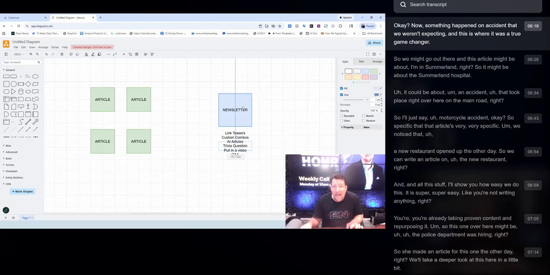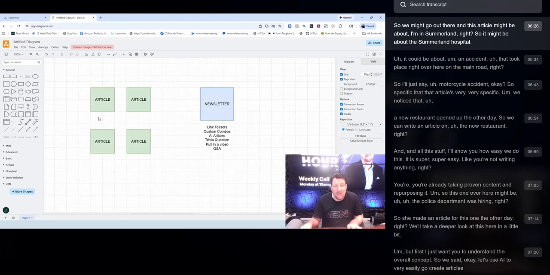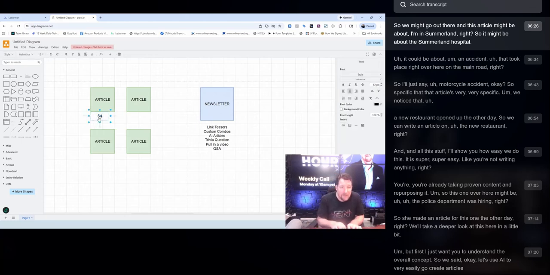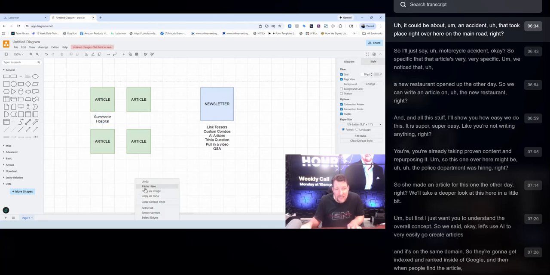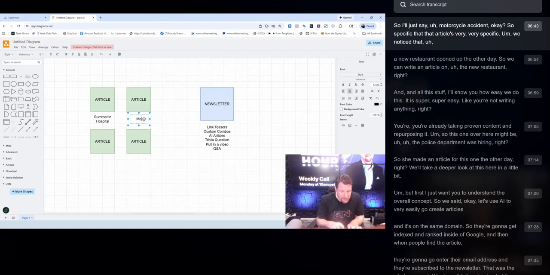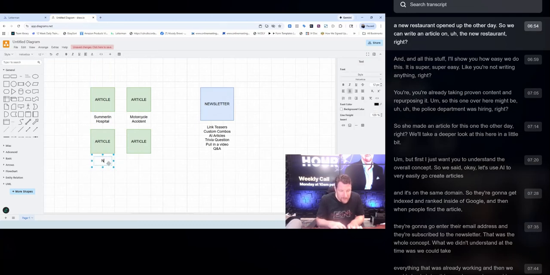Now something happened on accident that we weren't expecting, and this is where it was a true game changer. We might go out there and this article might be about, I'm in Summerlin, so it might be about the Summerlin Hospital. It could be about an accident that took place on the main road, so I'll just say motorcycle accident. That article is very, very specific. We noticed that a new restaurant opened up the other day, so we can write an article on the new restaurant.